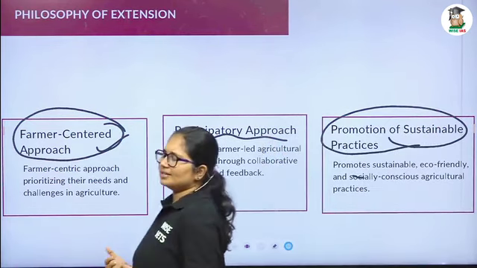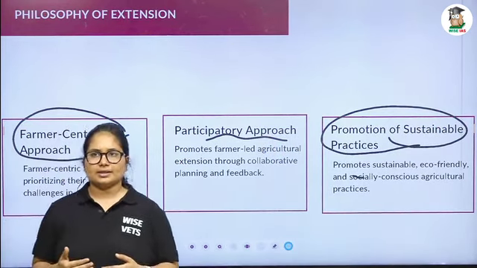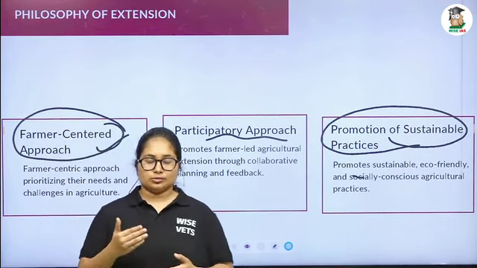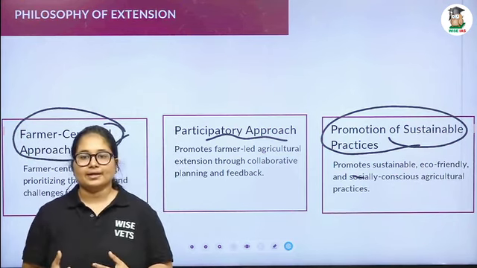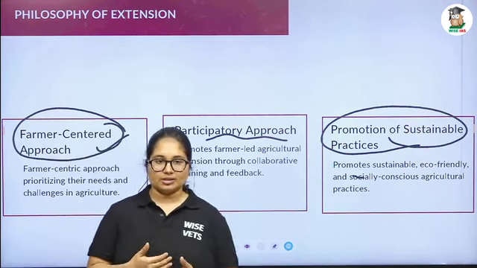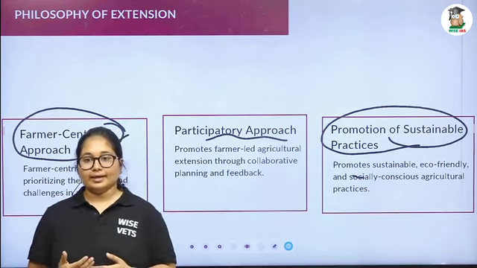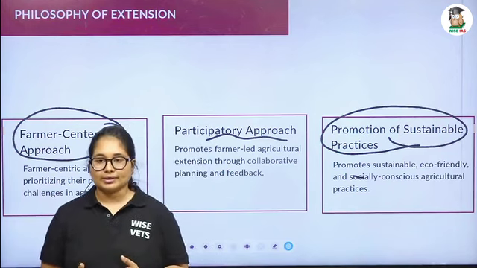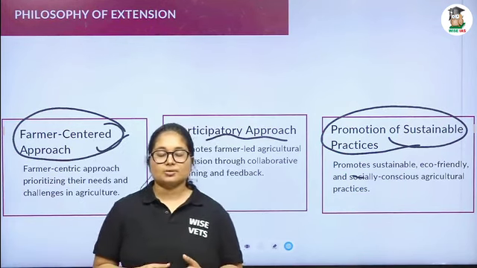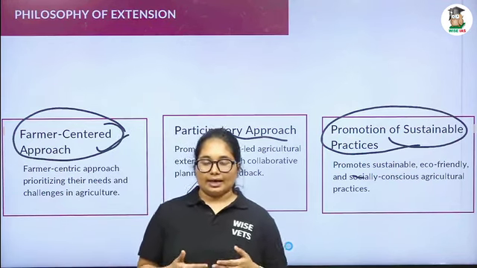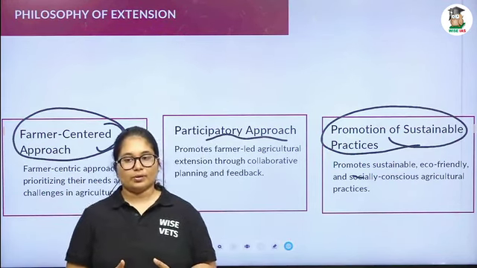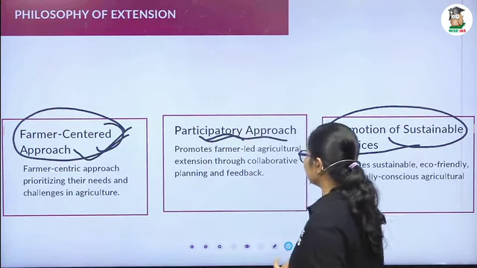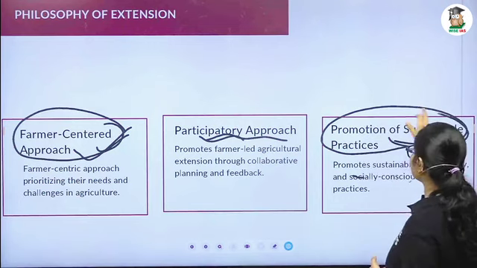Sustainable practice is nothing but something that should be maintained in society in such a way that we can reduce the pollution and the carbon footprint. Such kind of things should be reduced. We are giving some chemical fertilizer to a particular agriculture field, so we have to promote organic matter so that nature will not be polluted. So before planning an extension program, we have to make sure that the idea that we are promoting is a sustainable one. Okay. Then there are three philosophies. One is farmer centered, the second one is the participatory approach, and the third one is the promotion of sustainable practices.